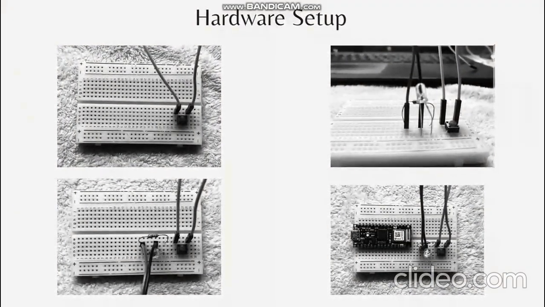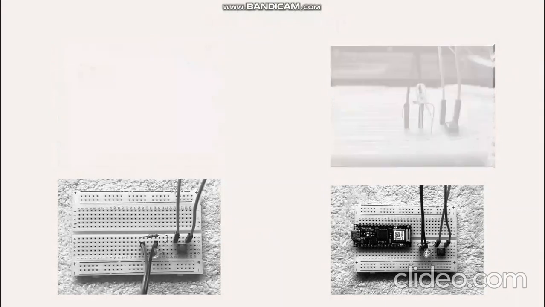Here you can see the setup of the hardware. We have installed a push button. There will be two pins, one for the ground, one for the digital. Next, we've installed an LED with a 330 ohm resistor. And the last step is to install the Arduino Nano.